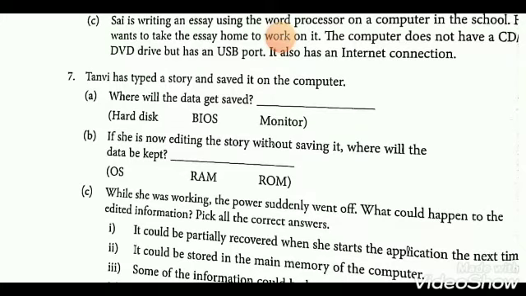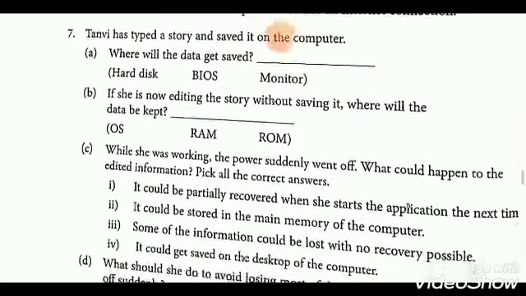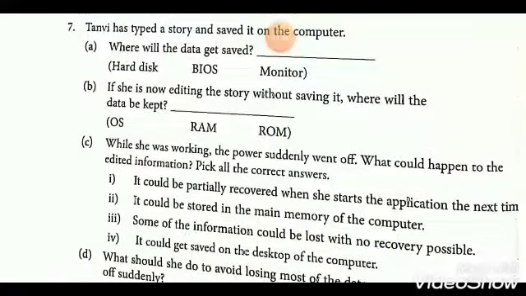So question number 7. Tanvi has typed a story and saved it on the computer. Where will the data get saved? In hard disk. B. If she is editing the story without saving it, where will the data be kept?